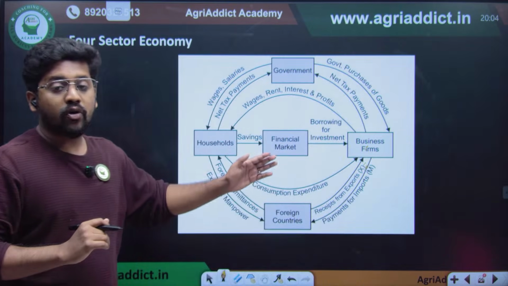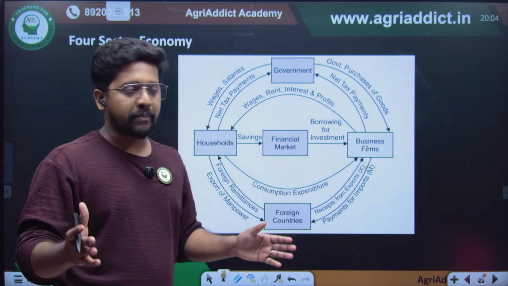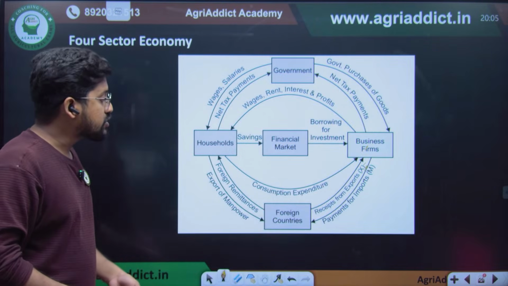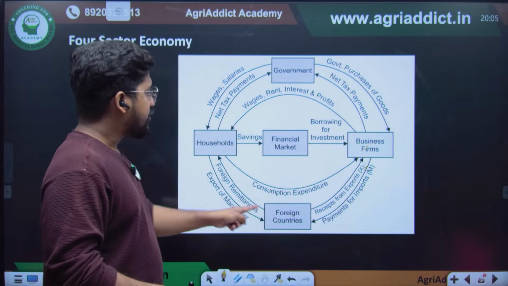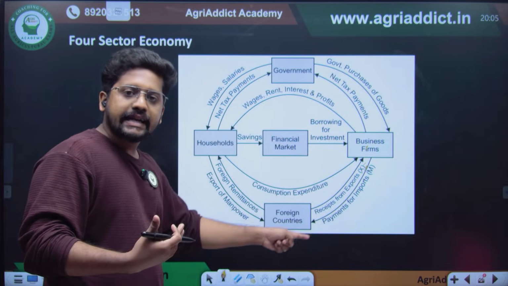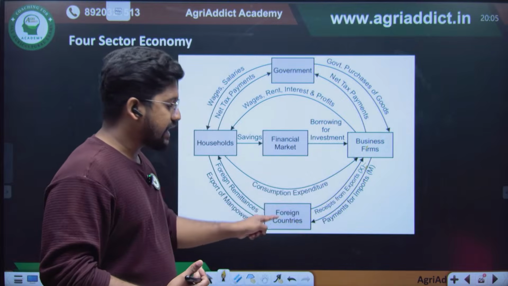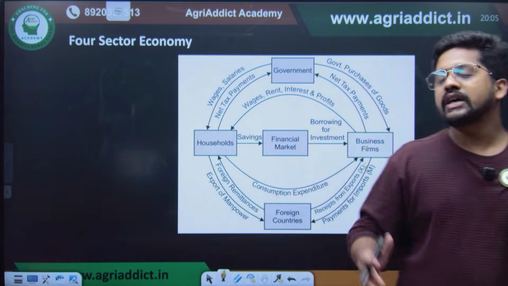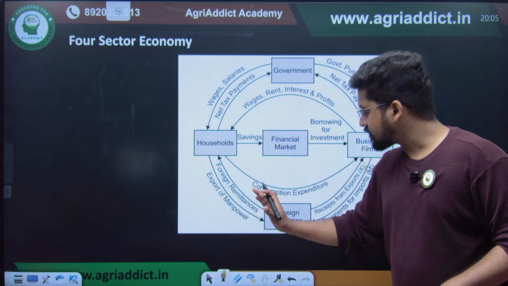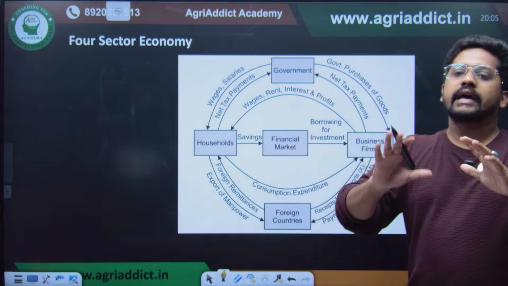And also there is an open economy, like foreign countries. Since India is not a closed economy, India is an open economy. So we will be trading goods and services with other countries also. From foreign countries to the households, as our family members go abroad, they give their labor there and get revenues for that. Business firms will be exporting their products to foreign countries and getting revenue, and goods and services will be imported from foreign countries to the business firms. So this is how the entire economy is working.